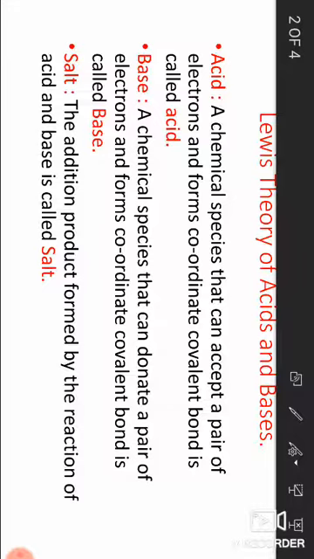Bronsted-Lowry theory does not explain neutralization, but Lewis theory explained salt definition: the addition product formed by the reaction of acid and base is called salt. Neutralization: the formation of a coordinate covalent bond between acid and base is called neutralization.